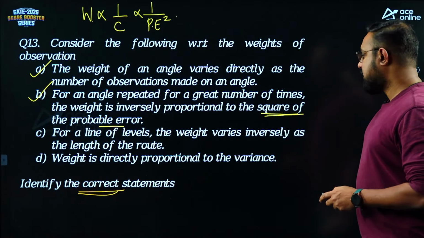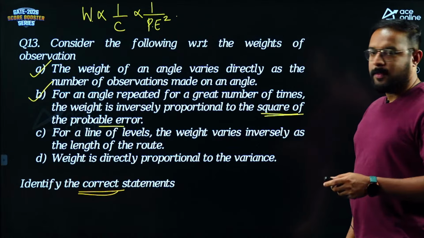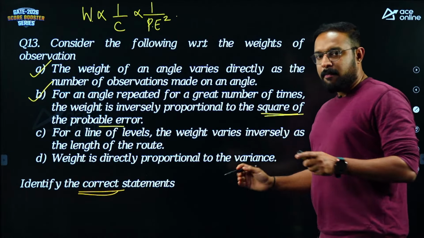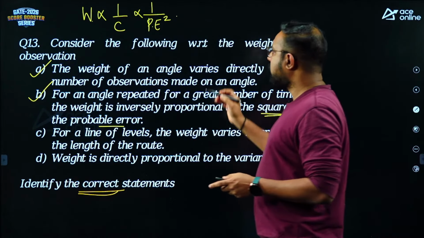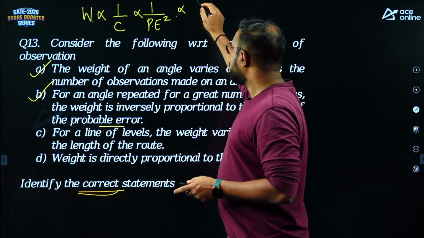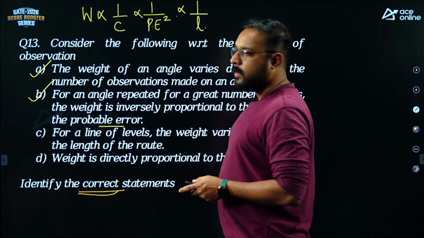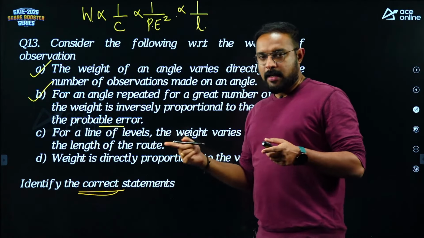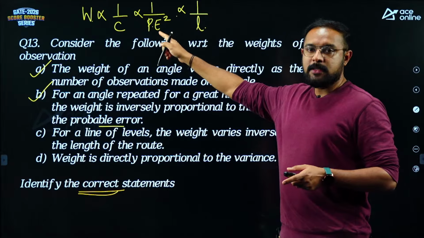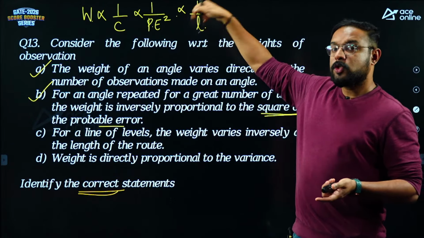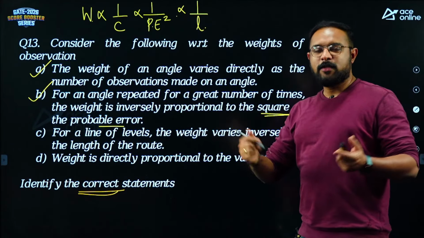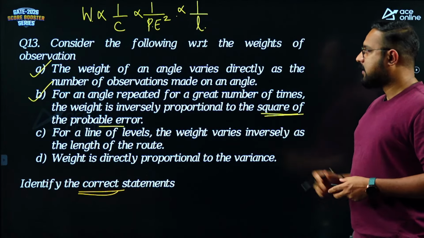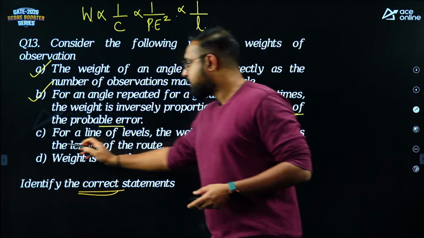For a line of levels, the weight inversely varies with the length of the route. Again, correction applied for a line of levels is directly proportional to the length of the route. So from this, what is the relation between probable error and length? Probable error is directly proportional to the square root of the length of the line, which is the nature of accidental errors. So that statement is actually correct.